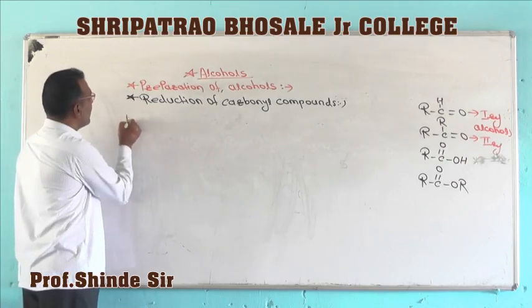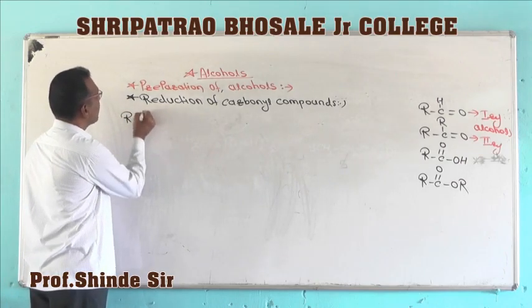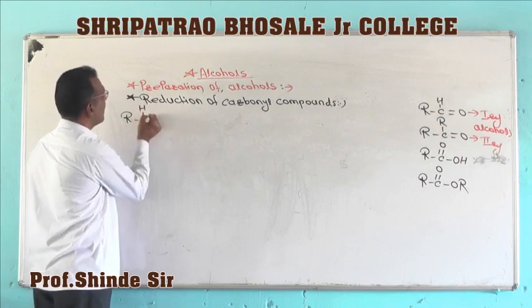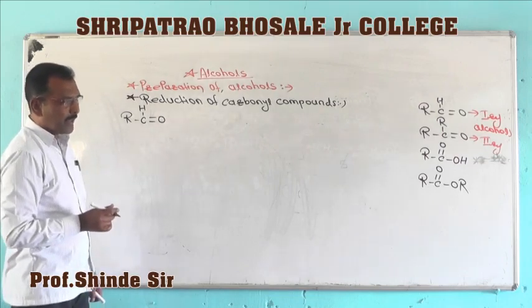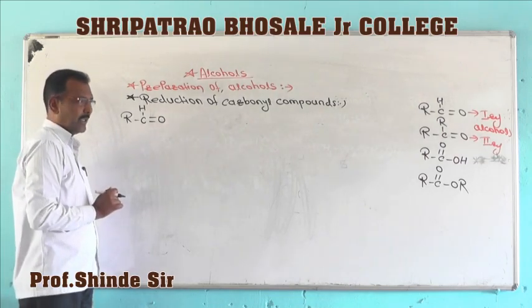Consider this is an aldehyde. It undergoes hydrogenation.